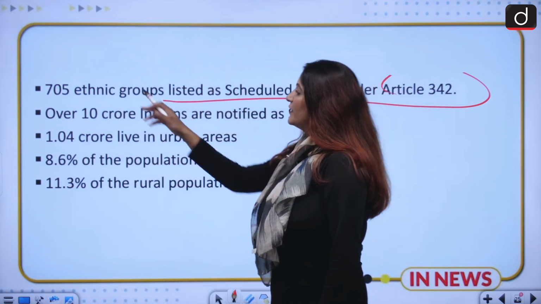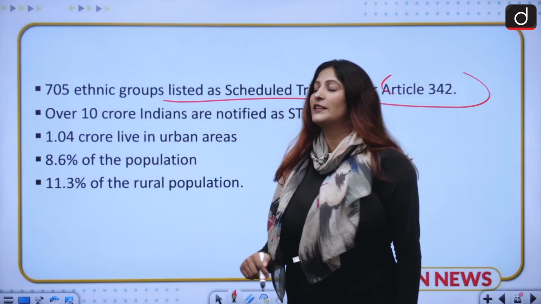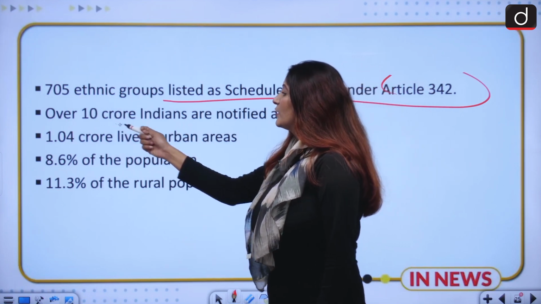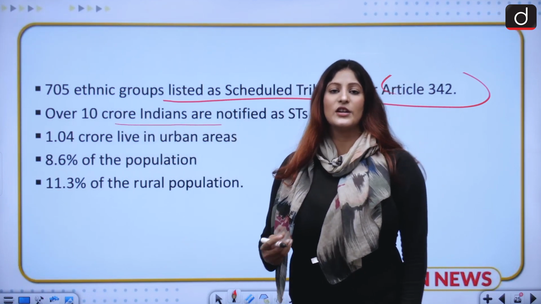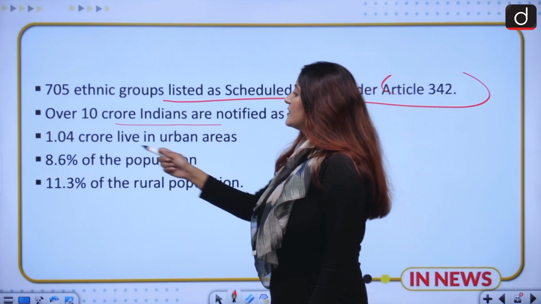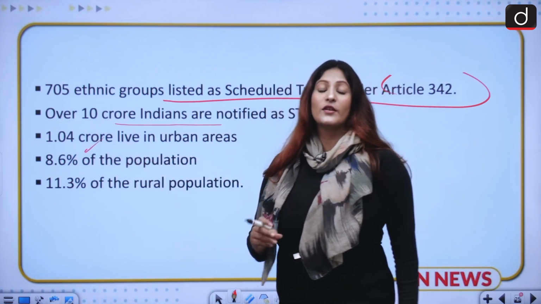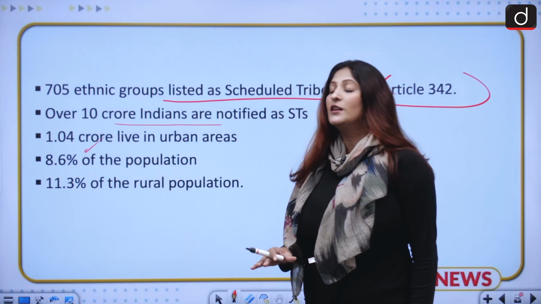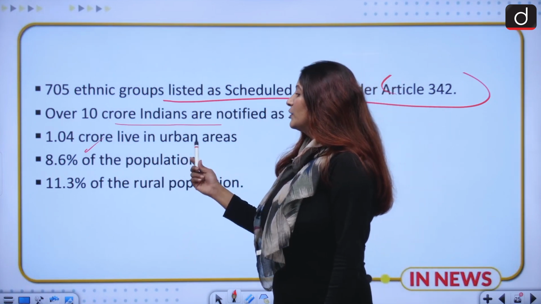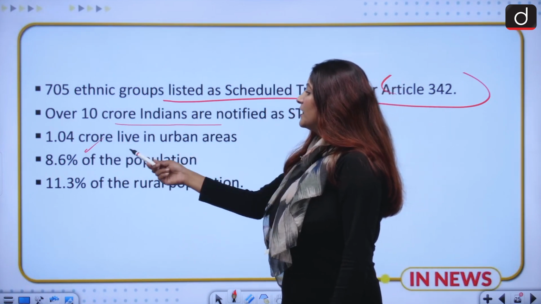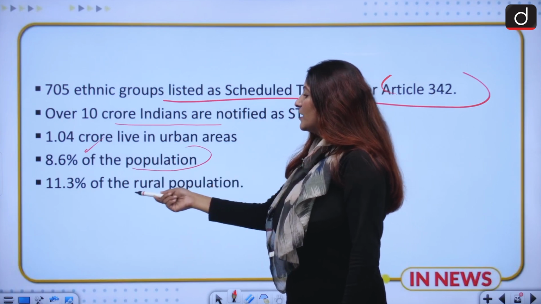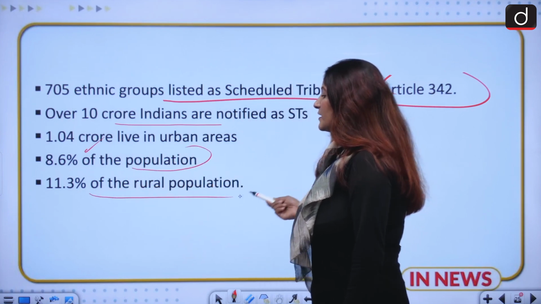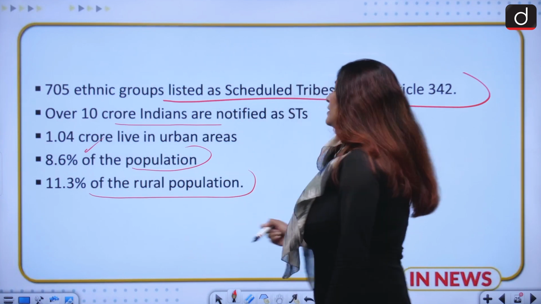Okay, and now these 705 ethnic groups include over 10 crore Indians who are notified as scheduled tribes, and that means 1.04 crore people live in urban areas. Most of them live in rural areas. They make up 8.6% of the population, of which 11.3% live in the rural region.